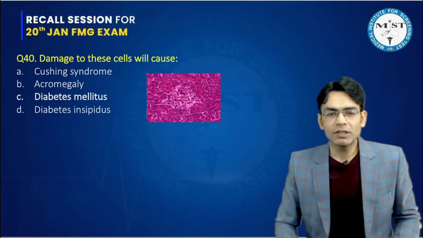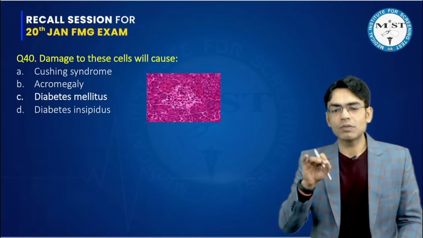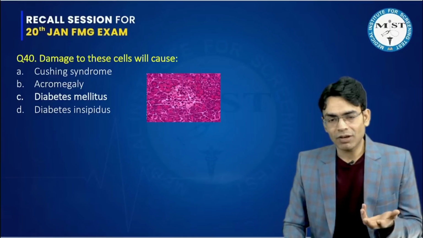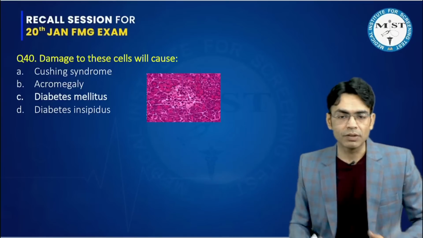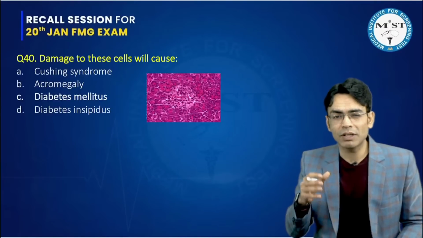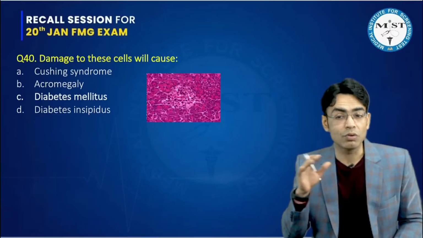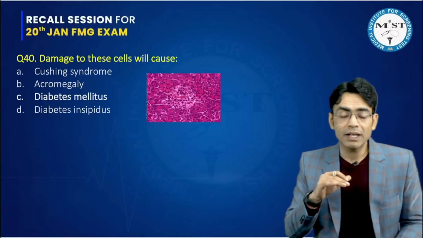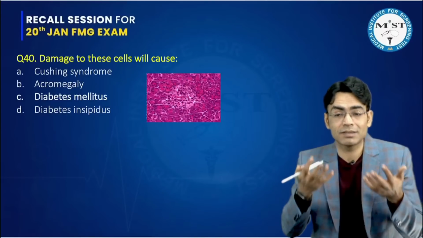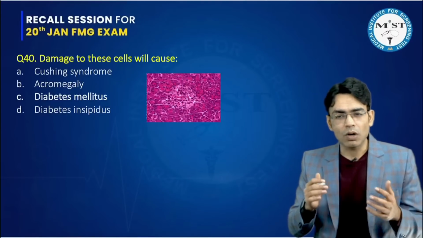Damage to these cells. Now, this is one question which we have not discussed as such in the classes. But what I have come to know is that these were the options given, and because they have mentioned damage to these cells, if we talk about Cushing syndrome, it is not due to damage as such. Acromegaly is also not due to damage. In that, this is excess. Okay, so these two are ruled out.